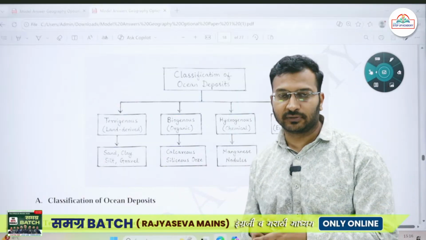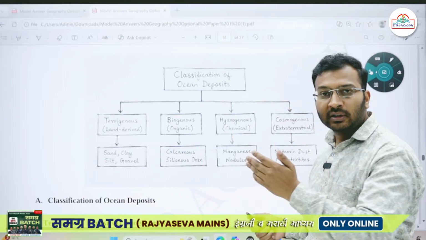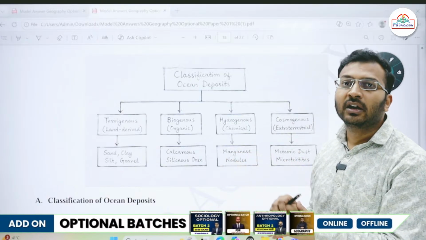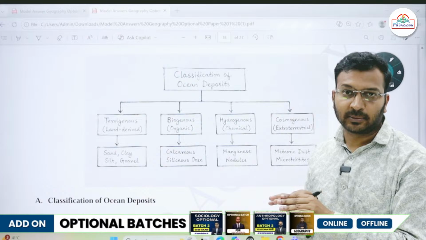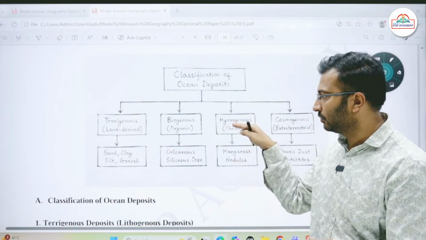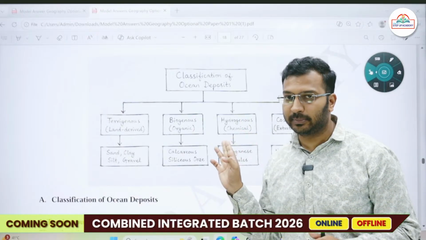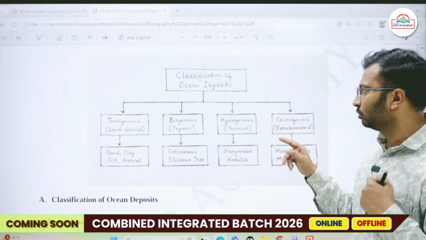Water is a type of universal solvent, so whatever you put into water, sooner or later it will get dissolved. There will be some chemical reactions taking place, as a result of which it will get dissolved into the water. So hydrogenous or chemical based deposits are also present in the oceans.